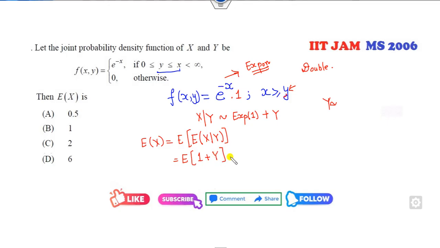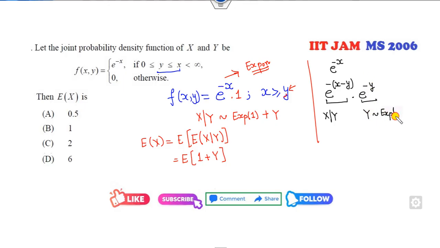Now how can you find the expected value of y? Okay, I need to find the distribution of y as well. So what I can do is write this number here: x minus y is a plus y, it's a minus y. Fine. So this part is my x given y. This part is my y. Which distribution is here? This is my exponential distribution with parameter 1. It is e of y. So what is the mean of the exponential distribution? It is 1, so 2 is the right answer.